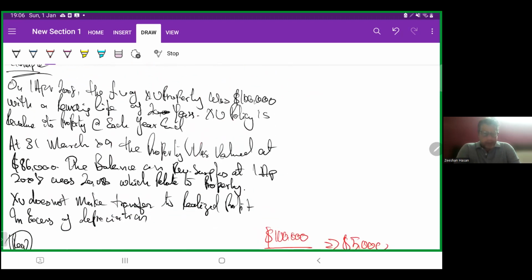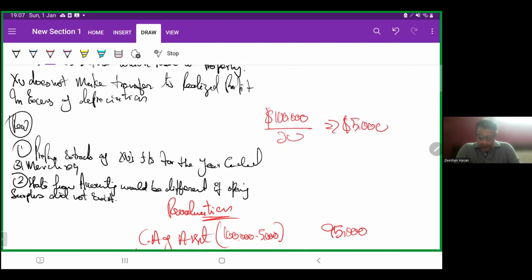On 1st April X8, the fair value of the Zoo property was 100,000 with a remaining life of 20 years. Zoo property is revalued at its year end of 31st March X9. The property was valued at 86,000. The balance on revaluation surplus at 1st April X8 was 20,000, which relates to the property. Zoo does not make a transfer to realized profit in excess of depreciation requirement.